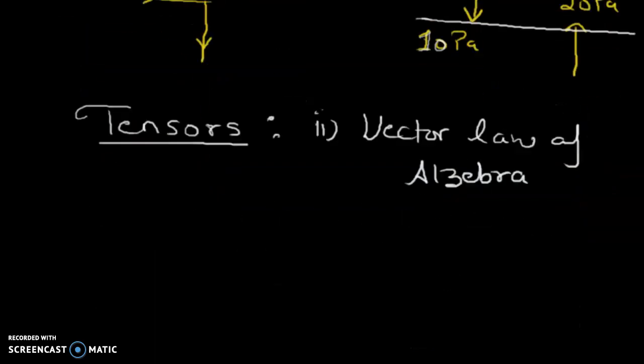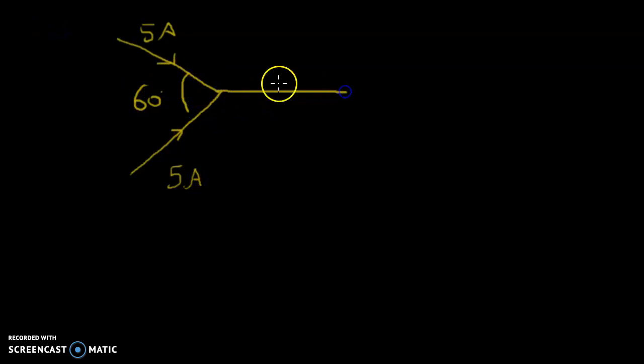Relax, I'll tell you. Say, for example, there is one current and there is another current, 5 ampere each, coming at an angle of 60 degrees. So the resultant current would be how many ampere? 10 ampere, right? It doesn't depend on the angle.